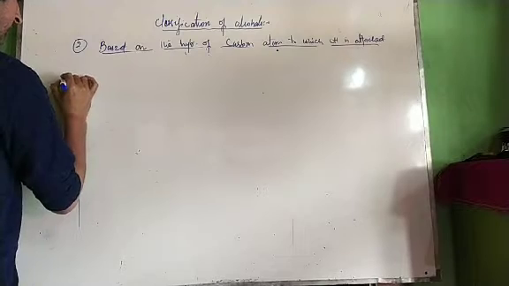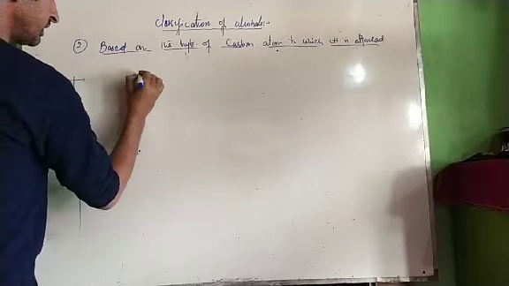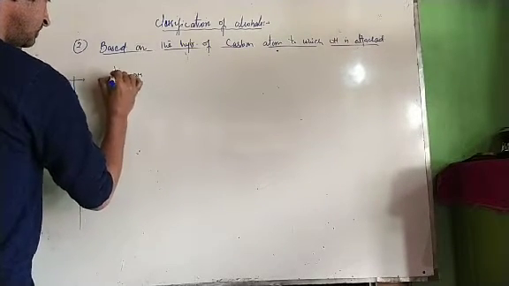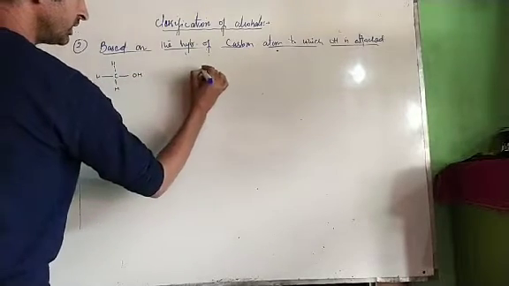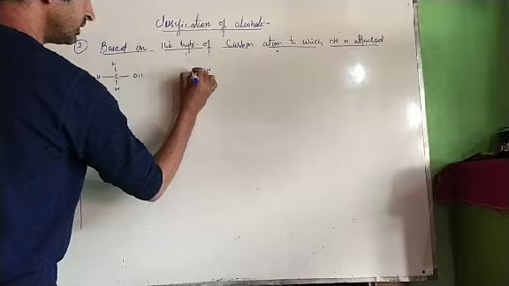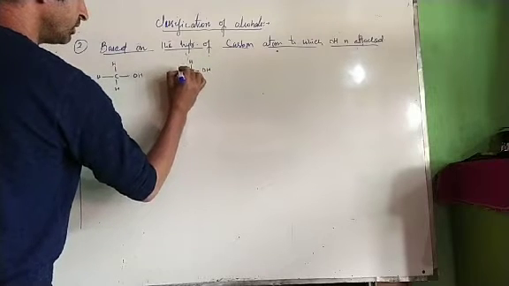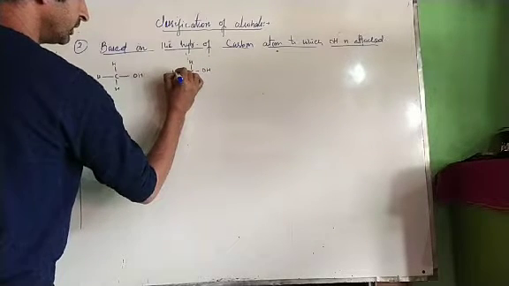See, for example, I have a compound over here. OH is attached to the carbon, and this carbon is attached to 3 hydrogen atoms. Or OH is attached to the carbon, and this carbon is attached directly to only one carbon atom.